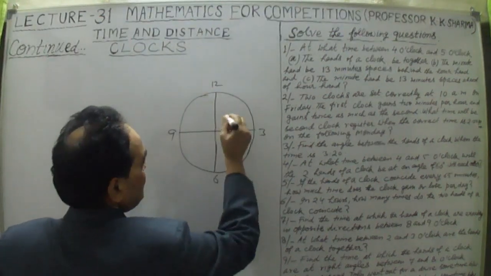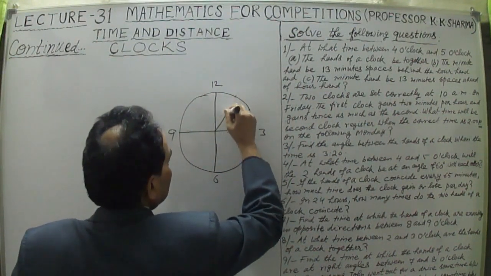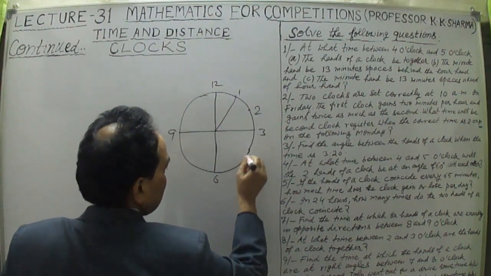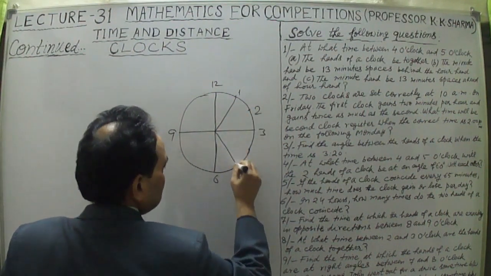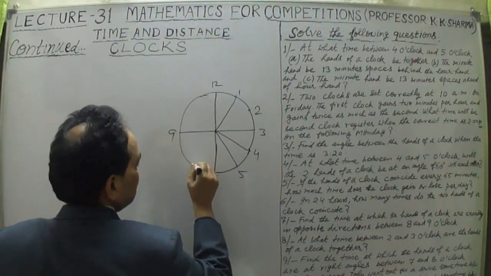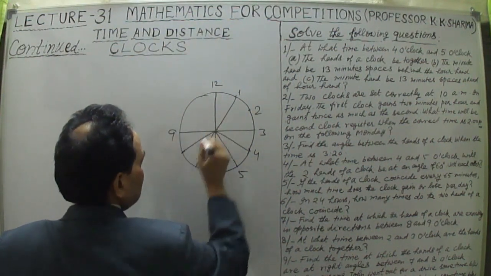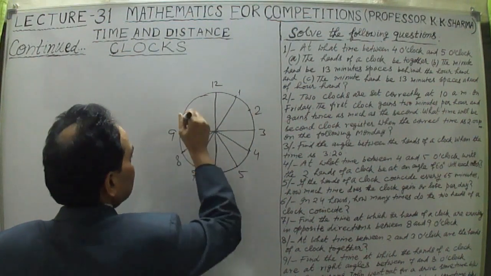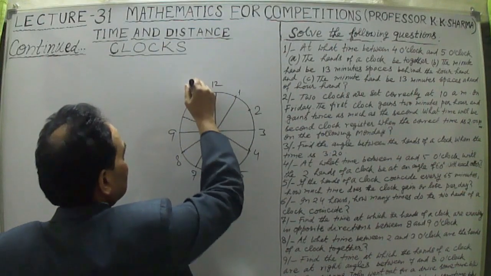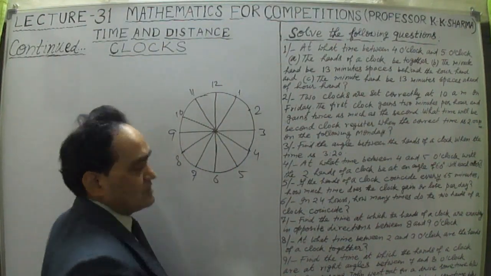Then this is 1, this is 2, again 3, and this is 4. This is a clock; I'm just going to define what questions are asked. This is 7, this is 8, and this is 10, and this is 11.